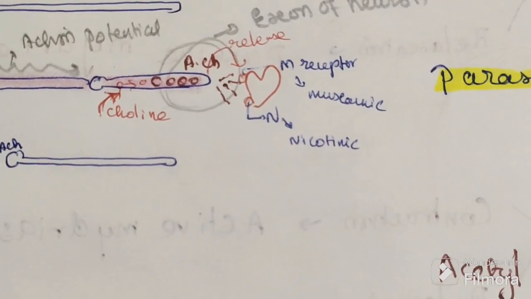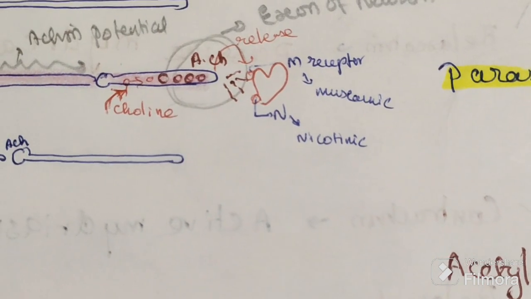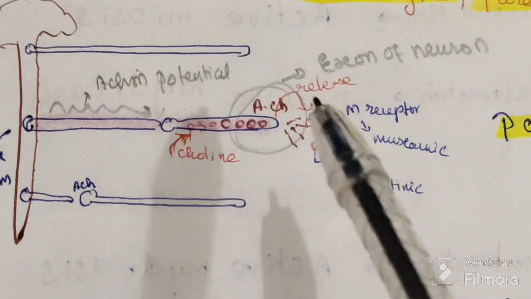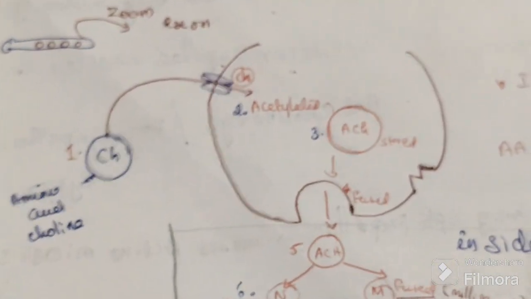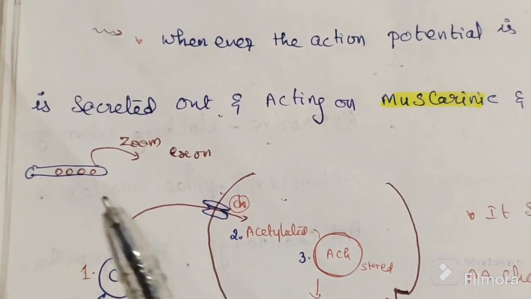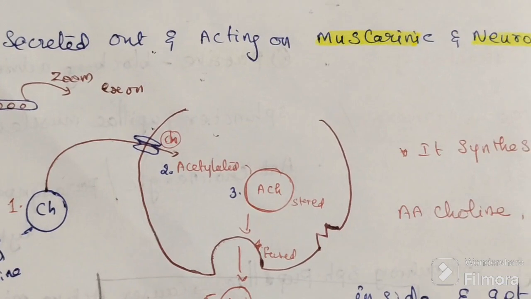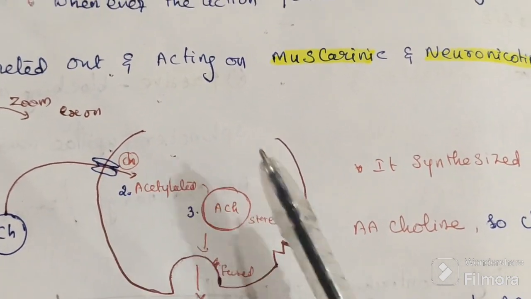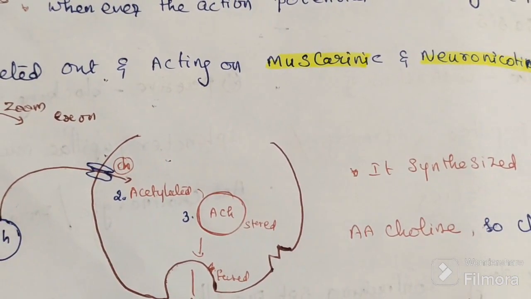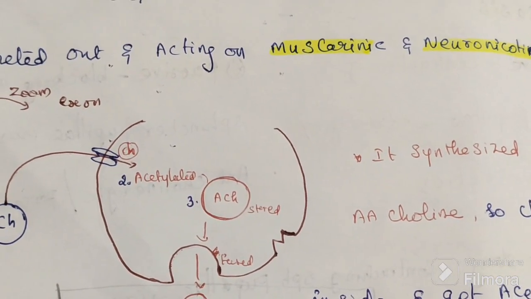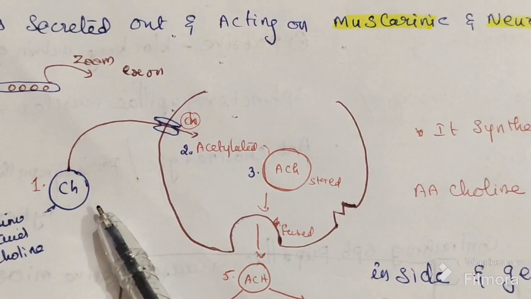So how is it synthesized? We are zooming in on this portion of the diagram, this is the terminal axon. Acetylcholine is synthesized from the amino acid choline.